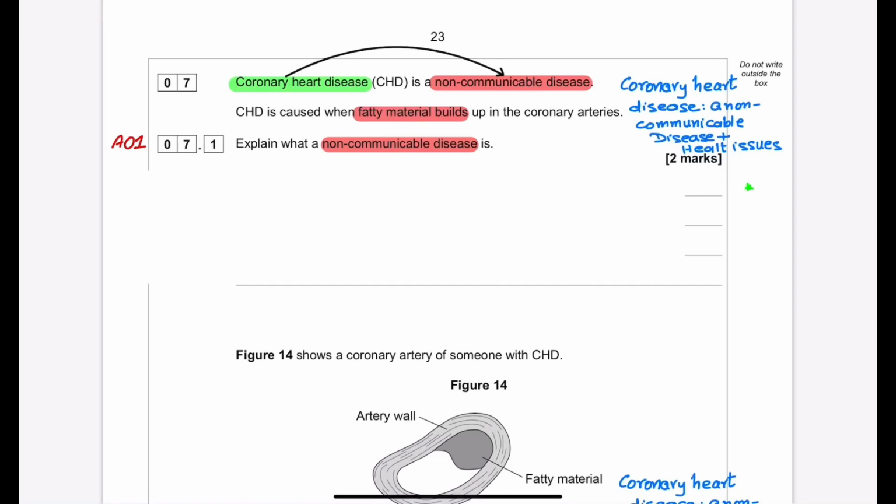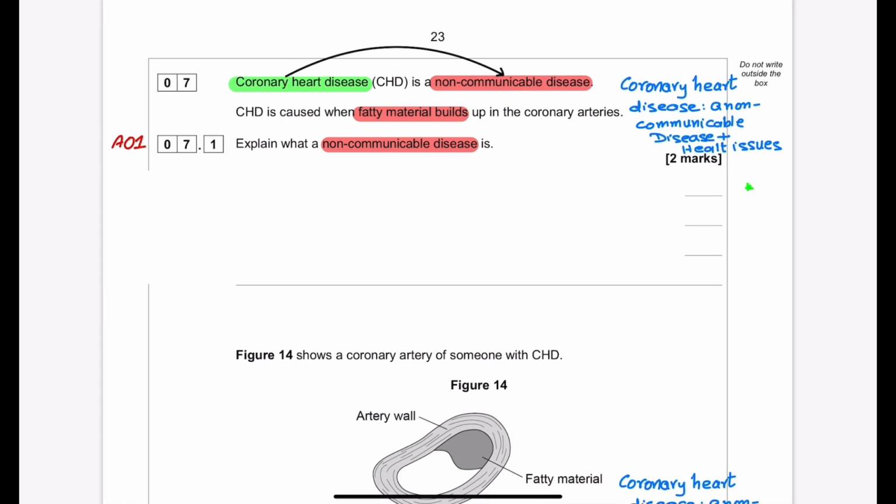The question number 7 is coronary heart disease. CHD is a non-communicable disease. CHD is caused when fatty material builds up in the coronary arteries. So the question is taken from coronary heart disease, non-communicable diseases, and different health issues. The first part of question 7 is an AO1 question. The student must have knowledge about non-communicable diseases. The question is: explain what a non-communicable disease is.